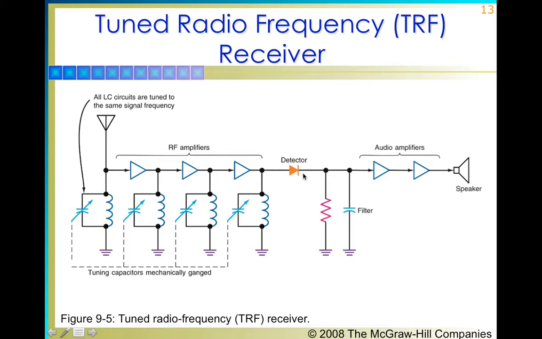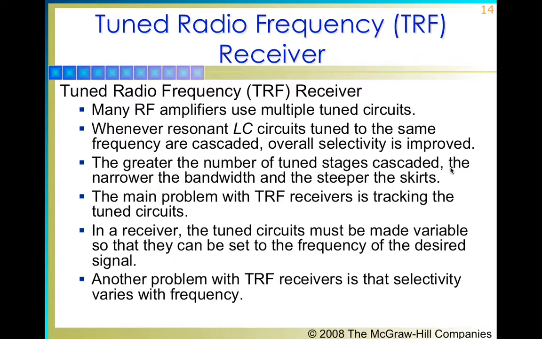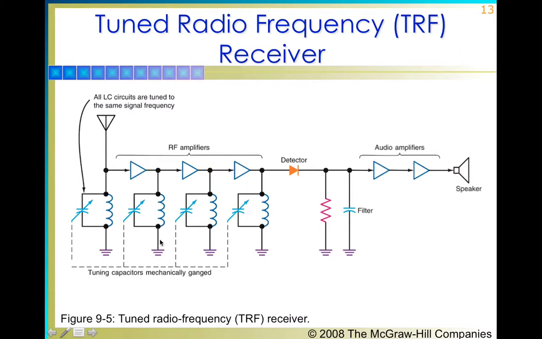And when this signal is received at the detector side, it does the rectification, and then in order to recover the envelope of that rectified output from the detector diode, we use these parallel connections of the capacitor and the resistor. We recover the envelope of the signal, which is further amplified by the audio frequency amplifiers before being sent to the speaker. So this is the circuit of a tuned radio frequency receiver, and it further elaborates the amplifiers which are being used with the tuned circuit.